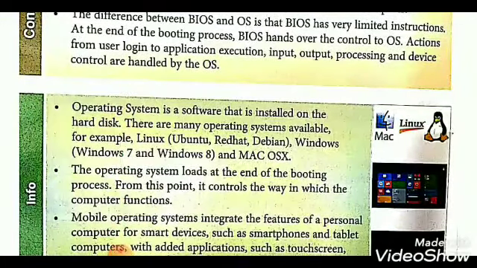Operating system is software that is installed on the hard disk. There are many systems available, for example Linux, Ubuntu, Red Hat, Debian, Windows, Windows 7 and Windows 8 and Mac OS. These all are the types of operating system. The operating system loads at the end of the booting process.